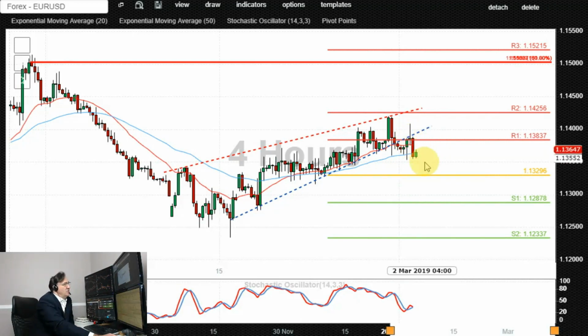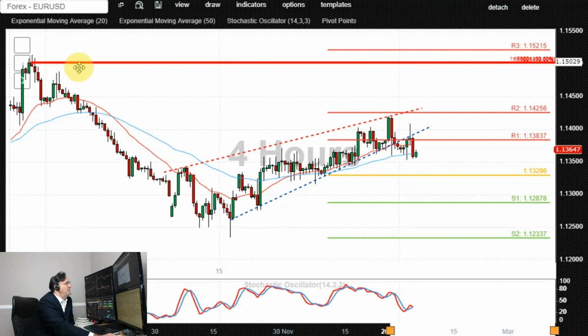If the price carries on moving lower, then the initial downside is supported by 1.1330. Confirmed loss of that level would open up the way for the retest of 1.1287, possibly even 1.1250, 1.1230 to the downside. Alternatively, only a confirmed breakout and a spike higher inside of this trading range is initially capped by 1.1425 above that 1.1383. Only an end of day close above that level would potentially create another higher high, and that would open up the way for the retest of 1.15, 1.1520.